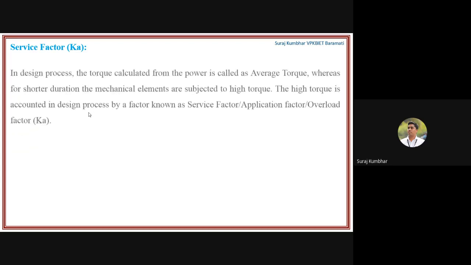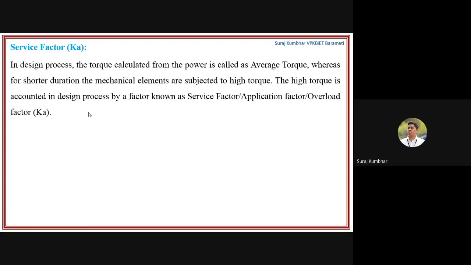Now service factor. What is service factor? Ka is the notation for the service factor. In the design process, the torque which is calculated from the power is called the average torque, whereas for a shorter duration the mechanical elements are subjected to high torque. The high torque is accounted for in a design process by a factor known as service factor, application factor or overload factor, that is Ka. Ka is defined as the ratio of maximum torque to the average torque.